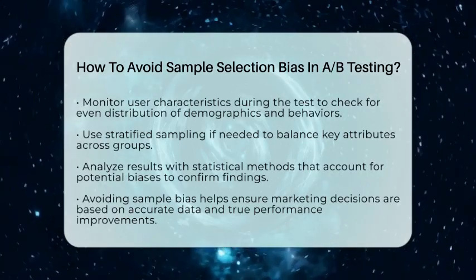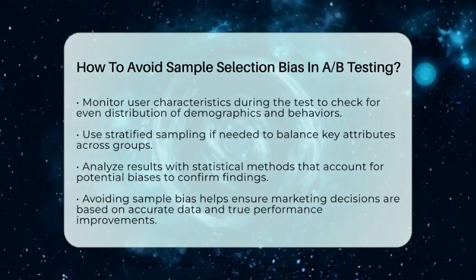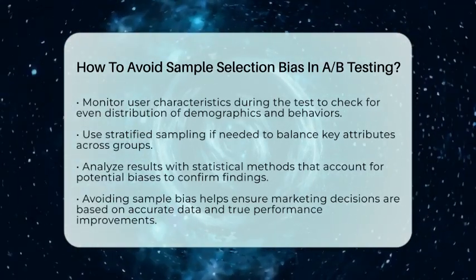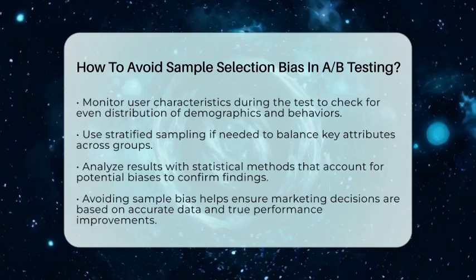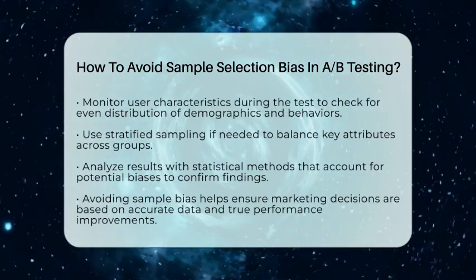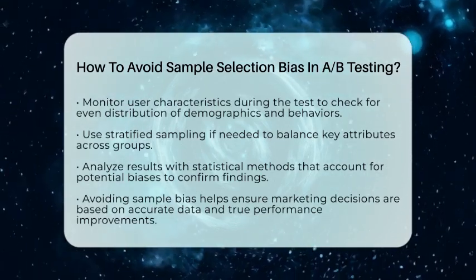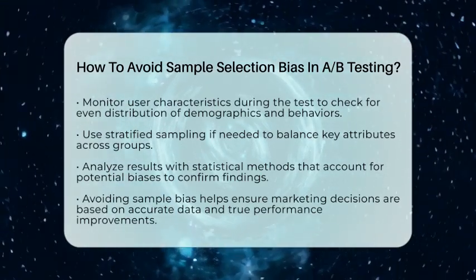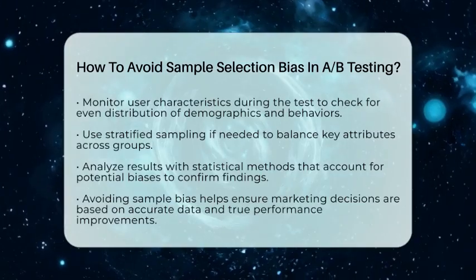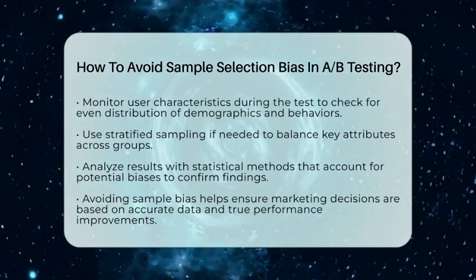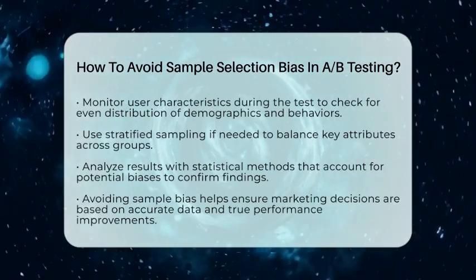In marketing campaign optimization, avoiding sample selection bias is essential. It means trusting your test results and making confident decisions about which creative or message truly improves performance. By keeping your randomization fair and your sample representative, you can be sure your growth strategies are based on accurate, reliable data.